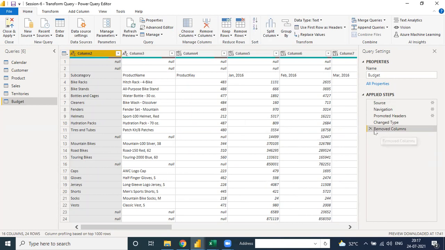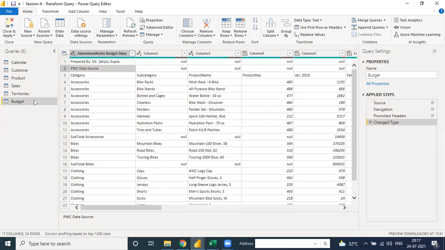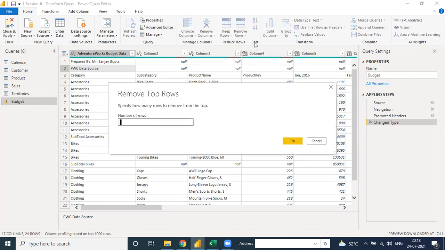Okay, let me check. Clear? First you need to move to budget, click on the remove column and remove column. Okay, this one is a column and we need to remove these 2 rows. Then click on remove top rows and select how many rows you want to remove: top 2, top 3, top 4, top 5, top 6. You need to click over there too and press OK.